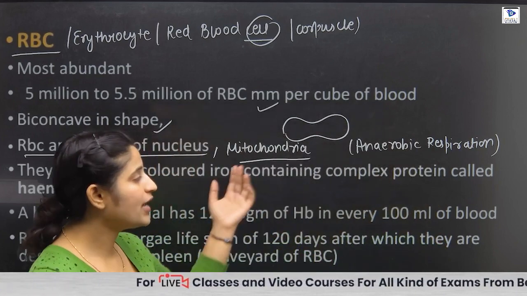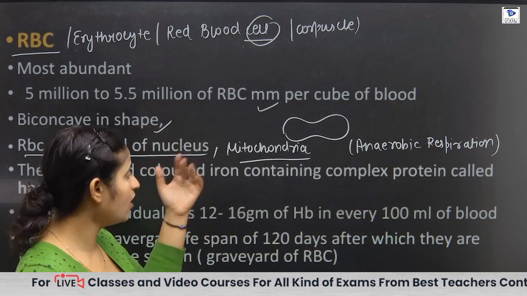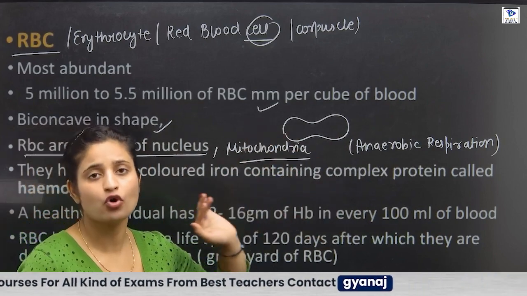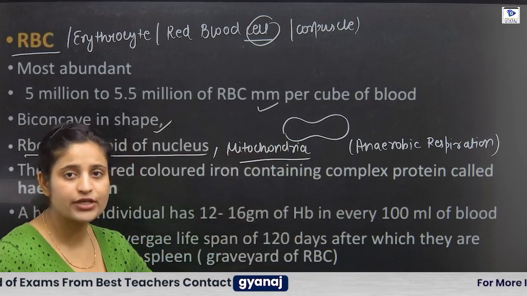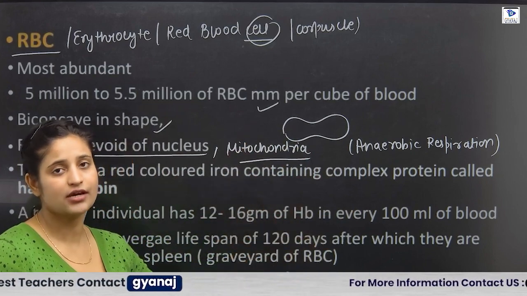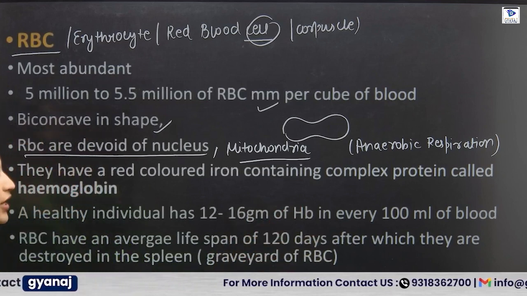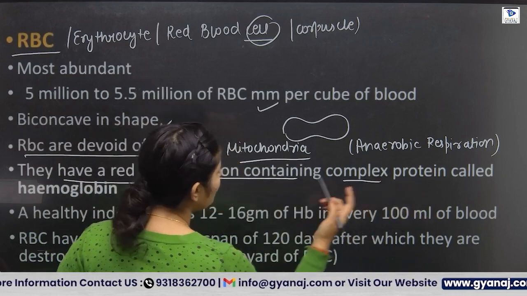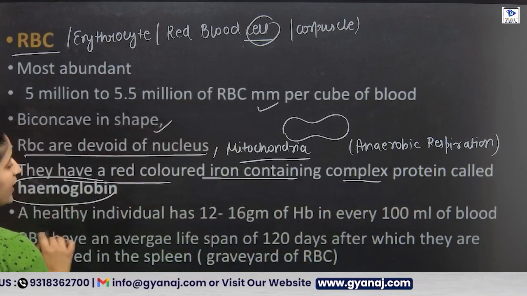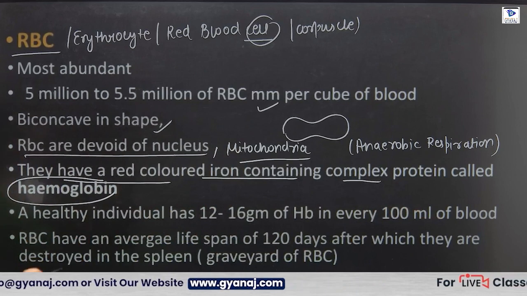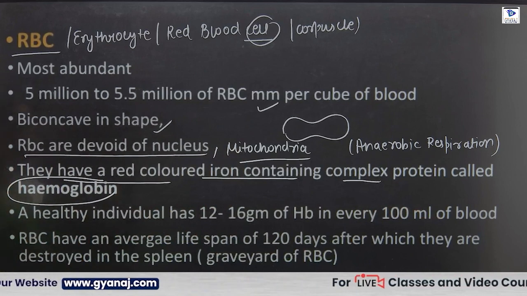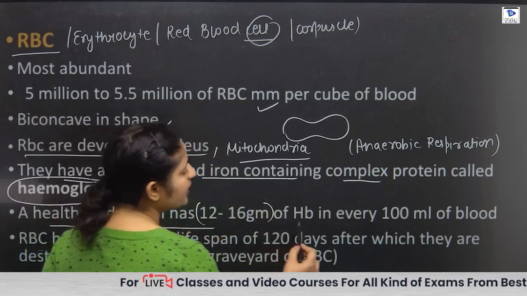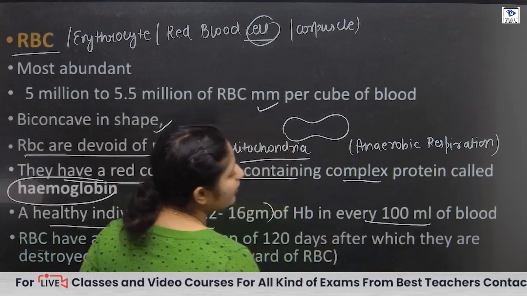Why don't they have a nucleus and mitochondria? Because they contain the pigment hemoglobin, and during the maturation of RBC they lose their nucleus as well as the mitochondria, which we will discuss. They have a red colored, iron containing complex protein known as hemoglobin, which is a carrier for the gases oxygen and CO2. A healthy individual has 12 to 16 gram of Hb in every 100 ml of blood.